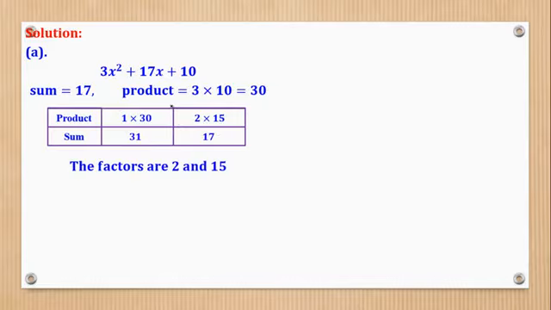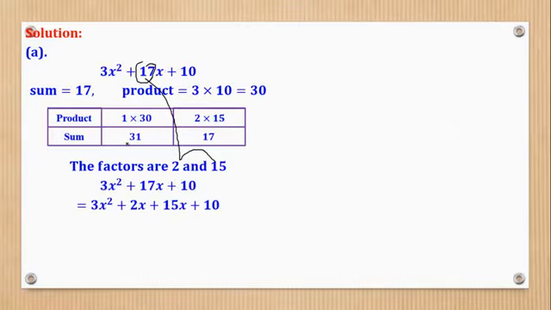Okay, then remember the next step. The next step was replace this 17 with 2 plus 15. But because there's an x here, it's going to become 2x plus 15x. And now you have succeeded in getting 4 terms, meaning you can use the knowledge already known to factorize.